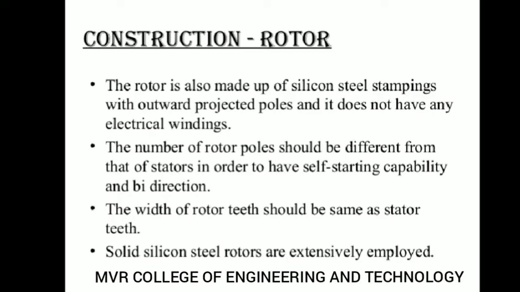If the poles are projected inside, then it is called non-salient poles. So with outward projected poles, it does not have any electrical winding. I have already told you the rotor is made up of a permanent magnet. There will be no winding for the rotor.